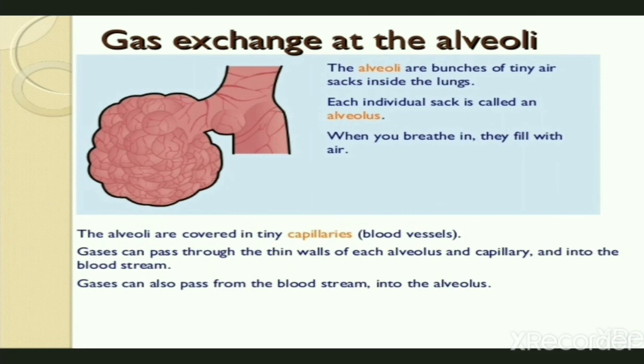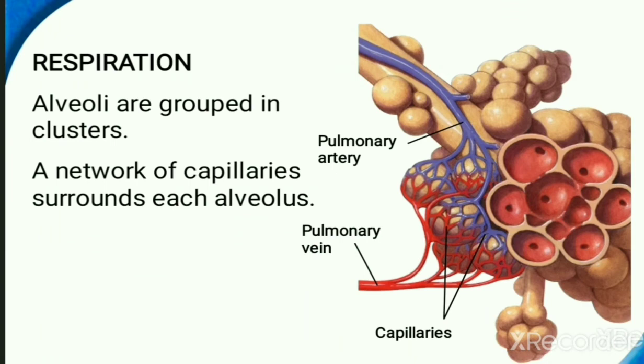So the alveoli are a bunch of tiny air sacs inside the lung. Each individual sac is called an alveolus. When we breathe in, they fill with air. Mostly the alveoli are covered with tiny capillaries, where gases pass through the thin walls of each alveolus and capillary and into the bloodstream. Gas can also pass from the bloodstream into the alveolus.